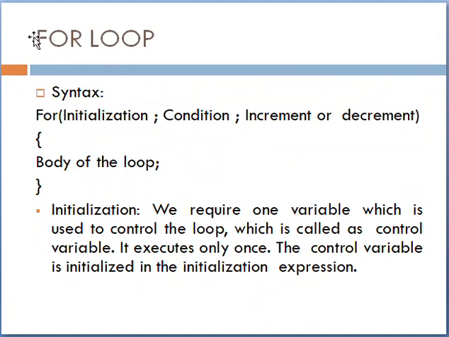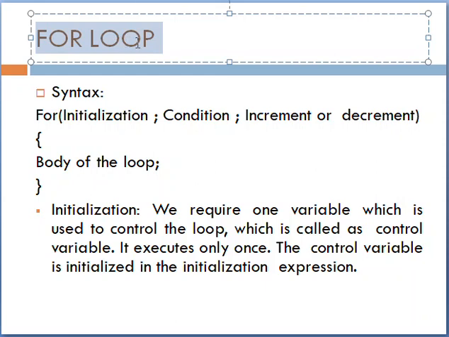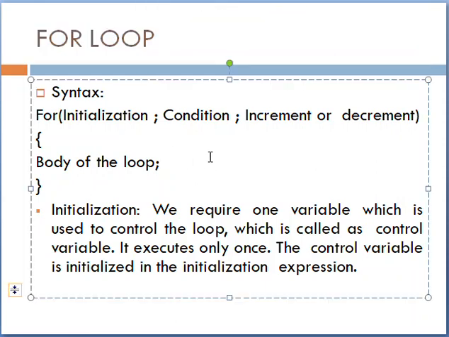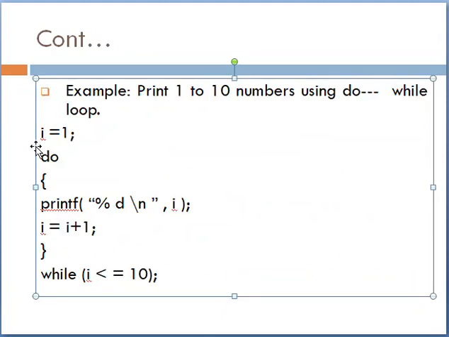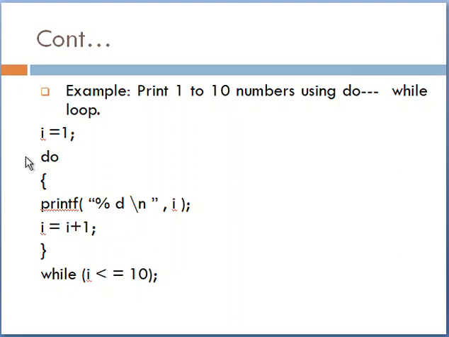So the next loop is our for loop. It is a very important loop. The basic syntax of the for loop is initialization, then condition check, and increment or decrement. Here, initialization means we initiate the loop with the value of 0 or 1, as we declared earlier in our do while and while loops, I equal to 1. This is the initialization part, or we can say the start.